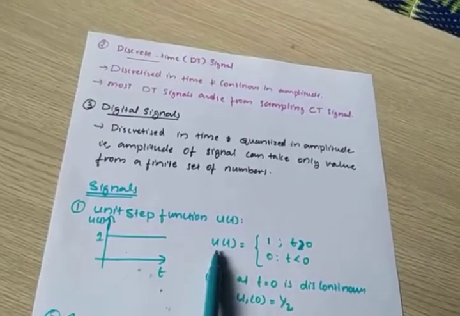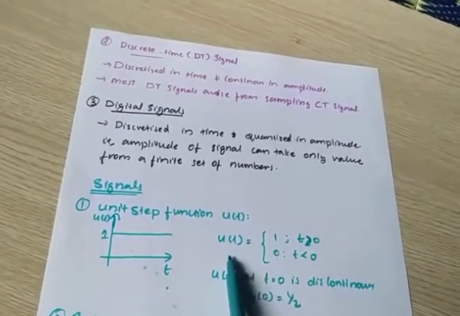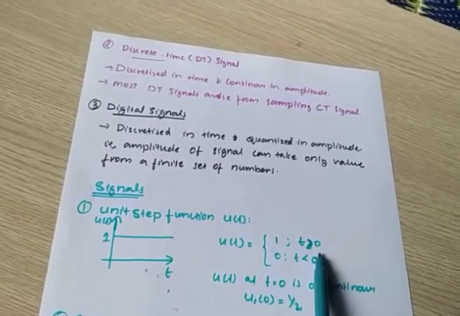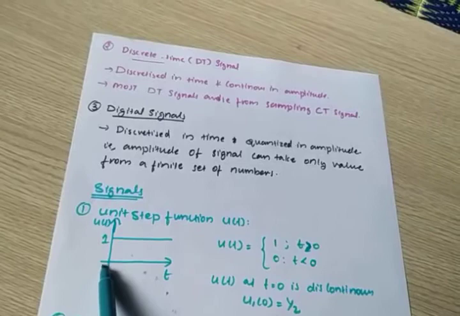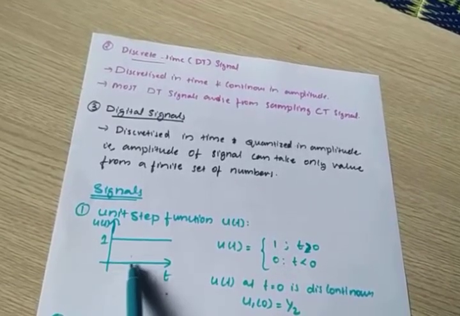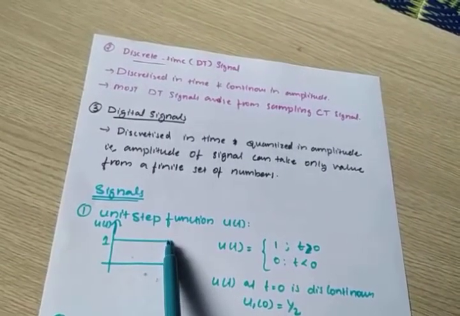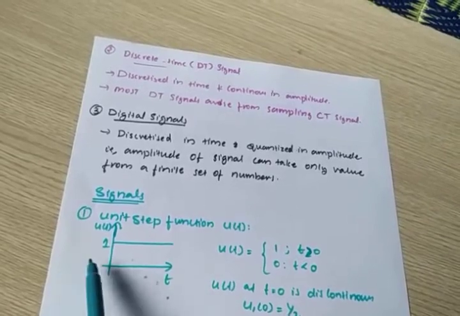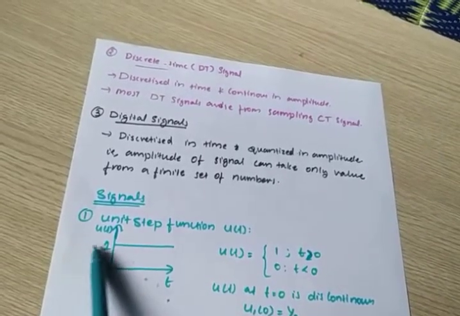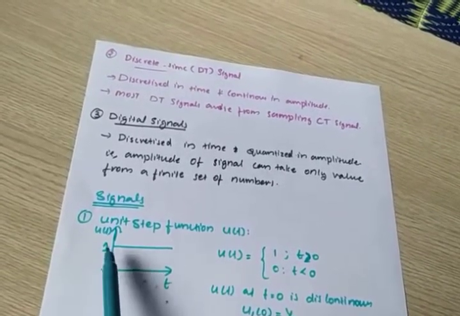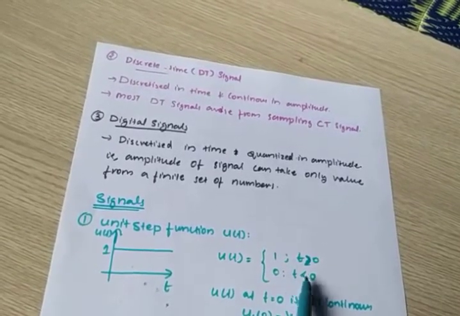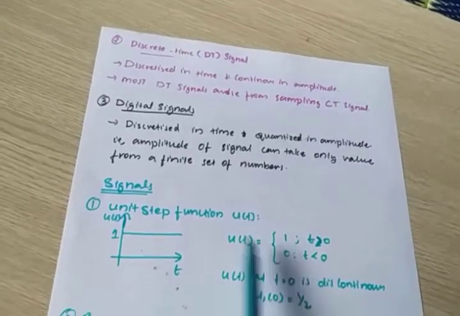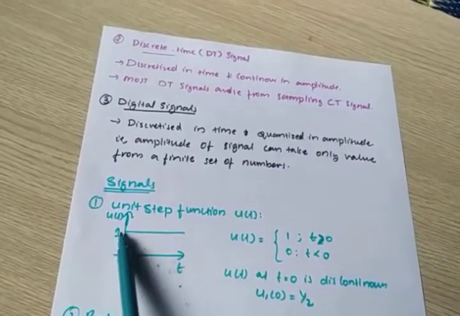How can we define the step function? u of t is equal to 1 for t greater than 0. For t less than 0, the amplitude is 0. There is no amplitude there. As time is less than 0 amplitude is 0, as time is greater than 0 amplitude is 1.